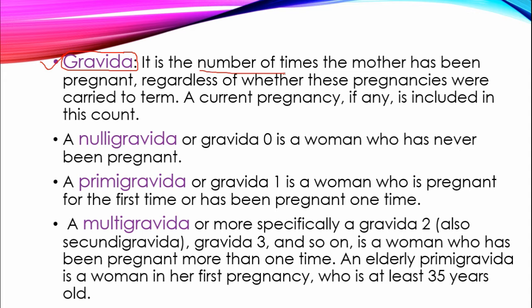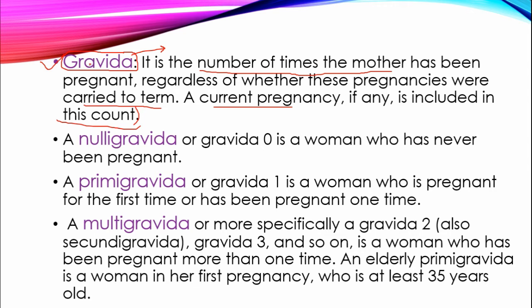How many times a mother has become pregnant is known as gravida. Regardless of whether these pregnancies were carried to term, a current pregnancy, if any, is included in this count. Gravida means how many times a mother has conceived. मतलब एक mother ने कितनी बार conceive करा है, whether the प्रेगनेंसी कंप्लीट हुई या नहीं, वेदर अबॉर्शन हो गया, कुछ भी हुआ, बट कितनी बार कंसीव करा, दैट्स कम अंडर